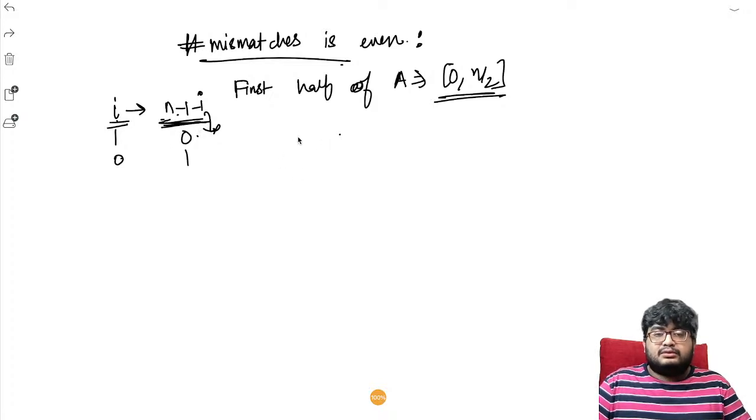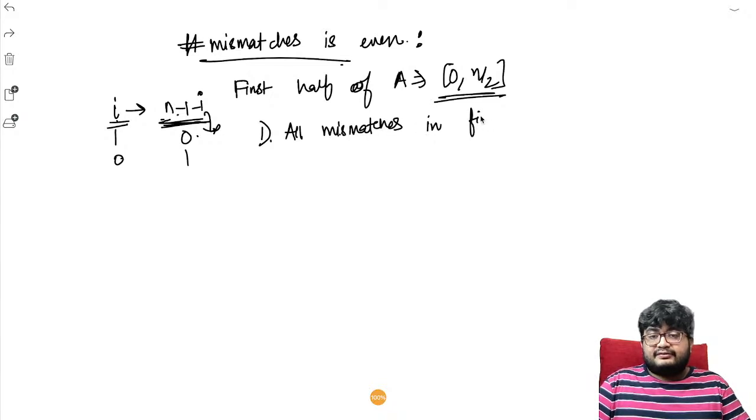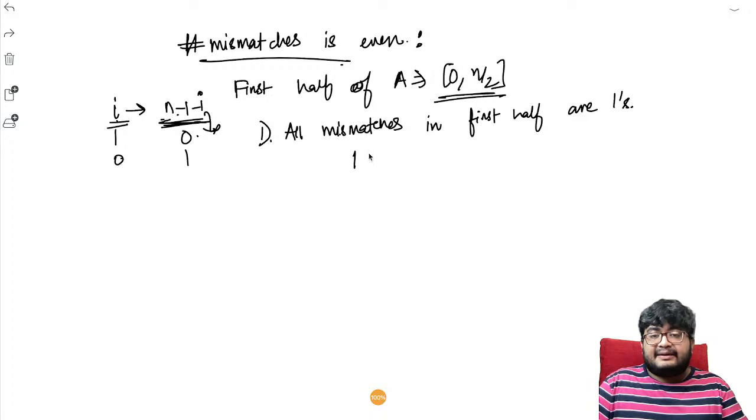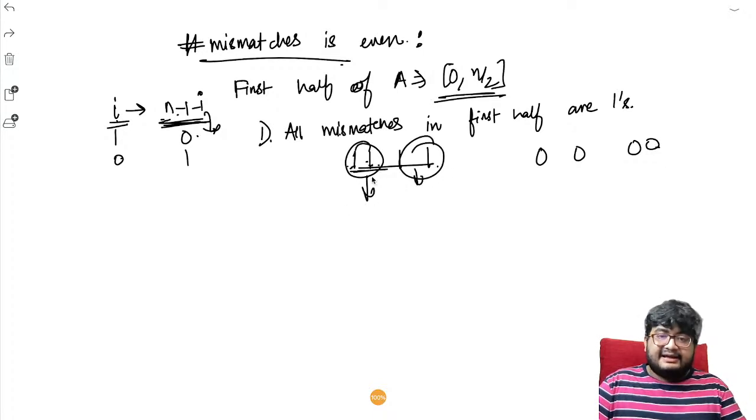So now let's understand the case when all the mismatches in the first half are ones. Whatever mismatches are happening in the first half, they are all ones. Let's first consider an even number of mismatches. When there are, let's say, 4 mismatches, we saw their corresponding right hand side will be 0 0 0 0. We have to convert each of these ones to zeros, so we can pair them up and create zeros. Like we pair this i and j, and both of them will be replaced by a of i XOR a of j.